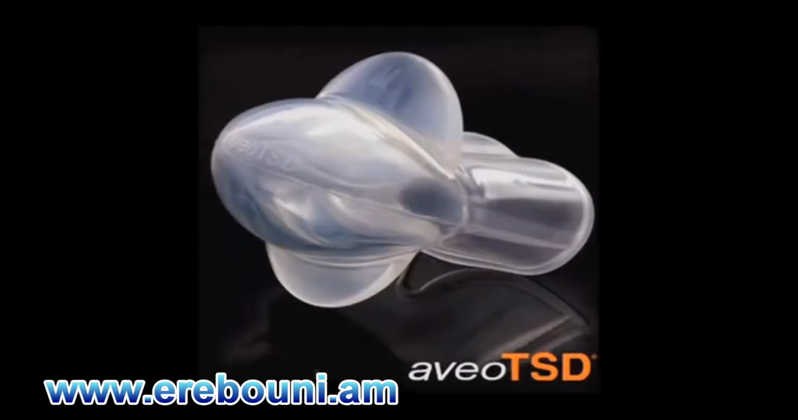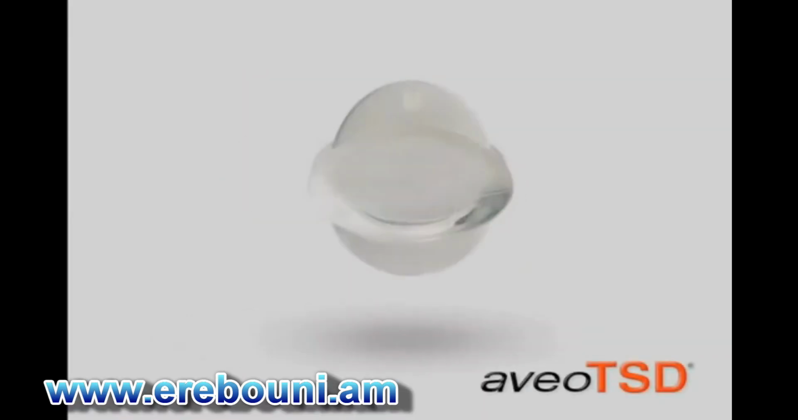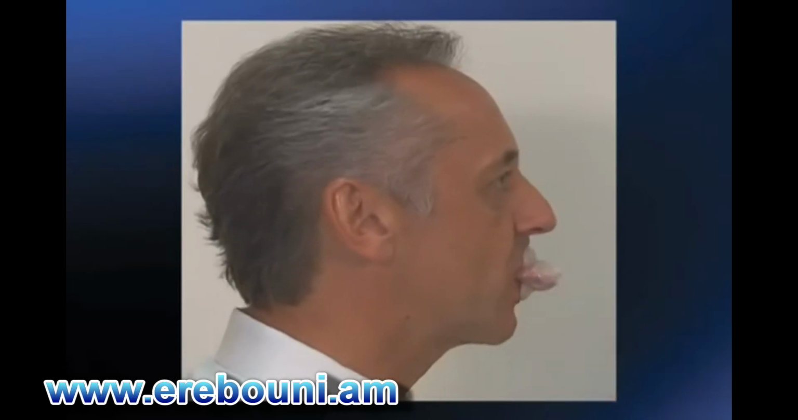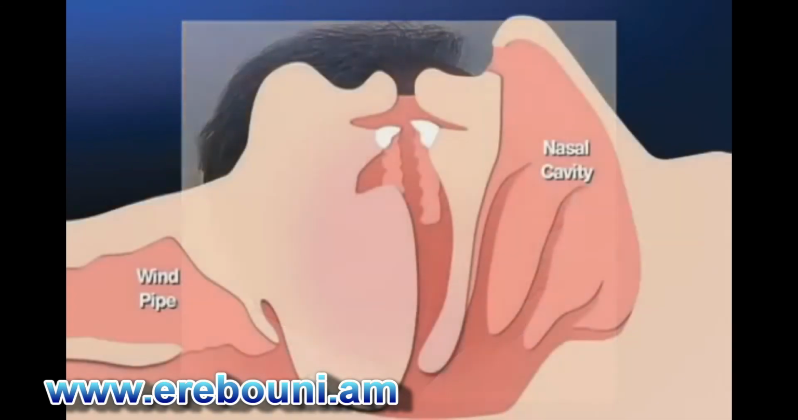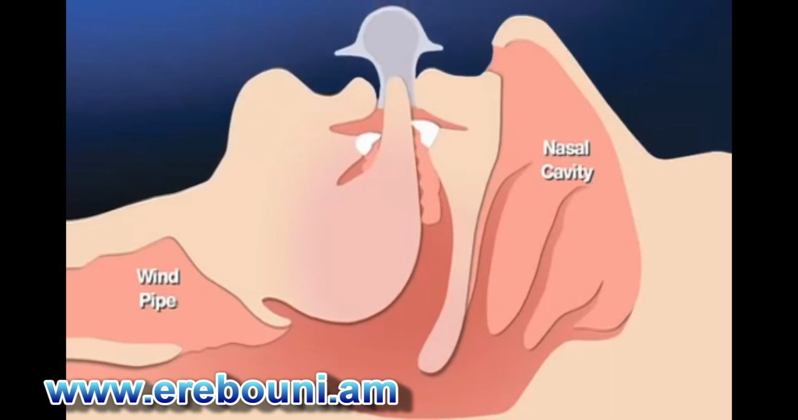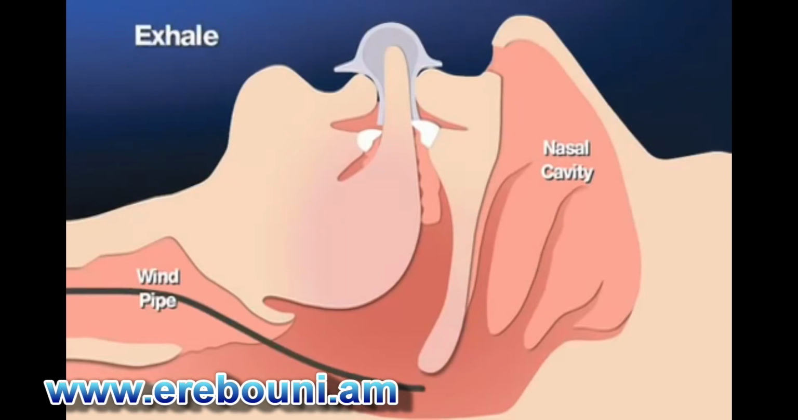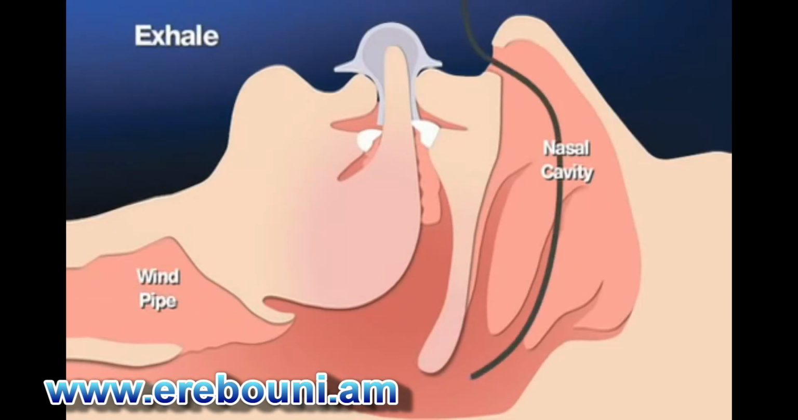The Avio TSD is different from other anti-snoring devices because it attaches to the tongue instead of resting on your teeth. It stays on through gentle negative suction, ensuring the tongue is held forward during sleep. The Avio TSD increases airway space by preventing the tongue from falling back in the throat, reducing air velocity and soft tissue vibrations, thereby reducing snoring.